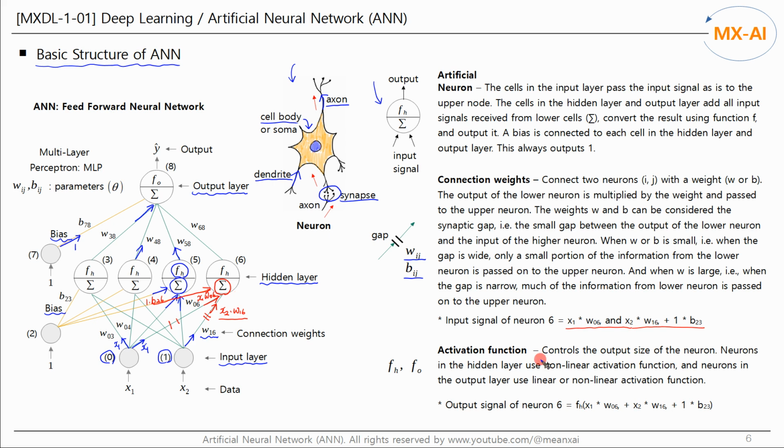The activation function in each node controls the size of neurons' output. Neurons in the hidden layer use nonlinear activation function, and neurons in the output layer use linear or nonlinear activation function. Using the activation function, the output of node 6 can be expressed as follows.